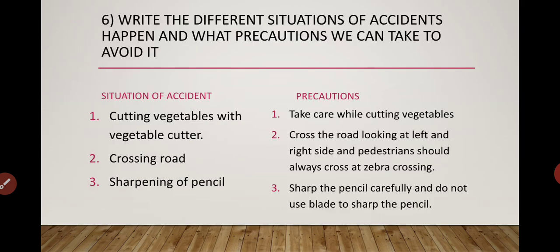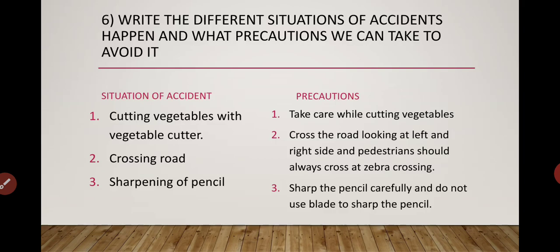Sixth, write the different situations in which accidents happen and what precautions we can take to avoid them. Yes, there are different situations of accidents, and what precautions we can take to avoid them. First, cutting vegetables with a vegetable cutter. In our home, we help our parents cut the vegetables with a vegetable cutter. We should take care while cutting the vegetables, because the vegetable cutter is sharp.